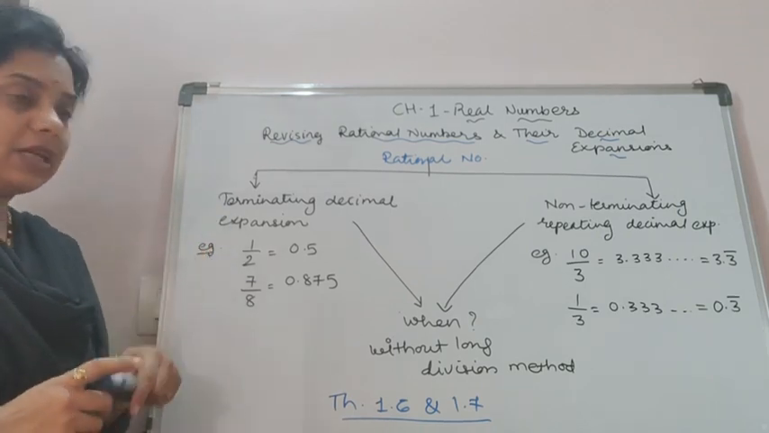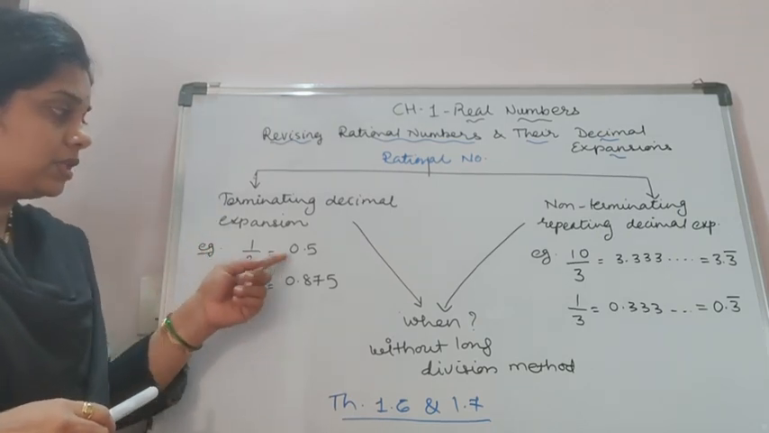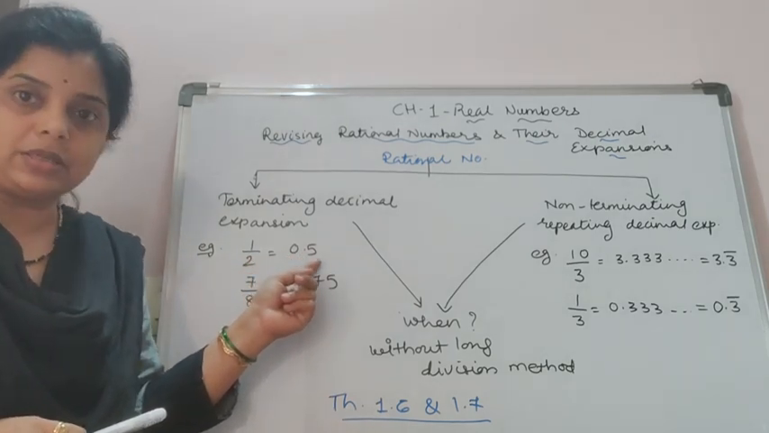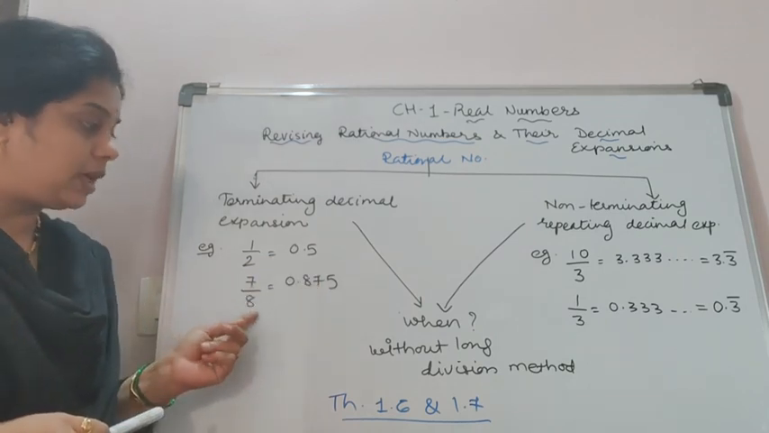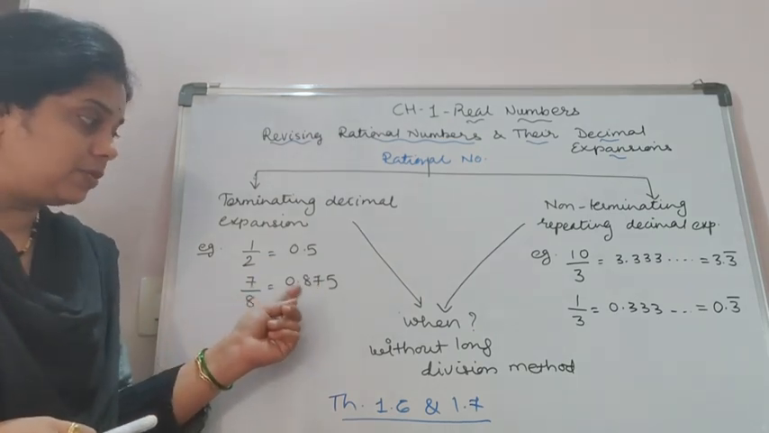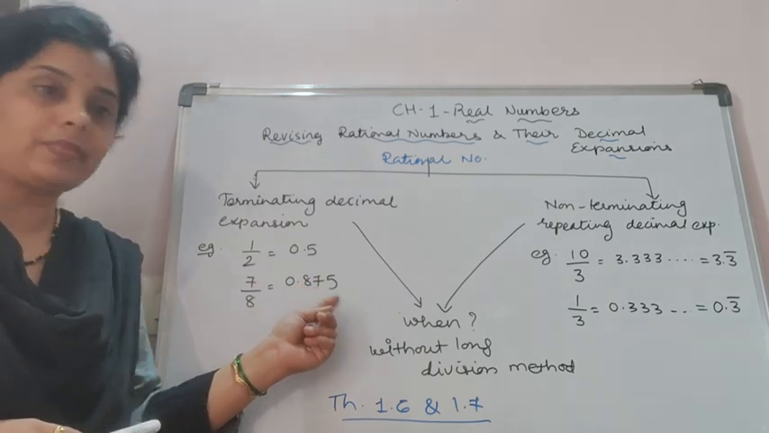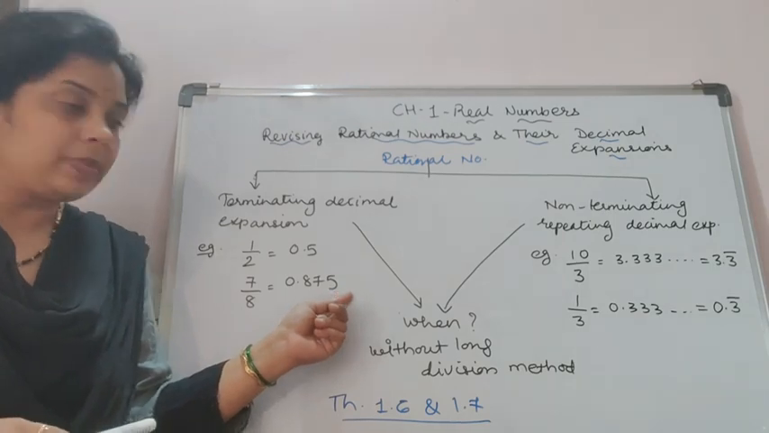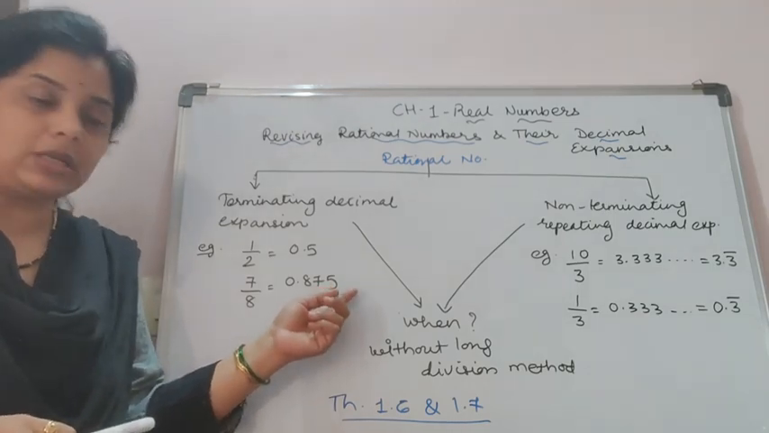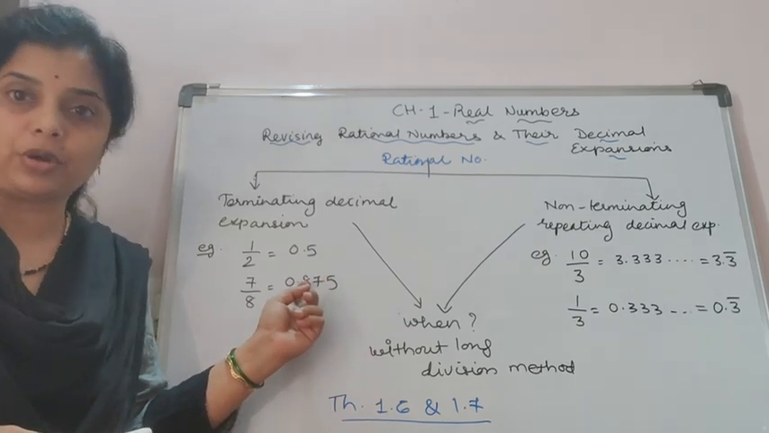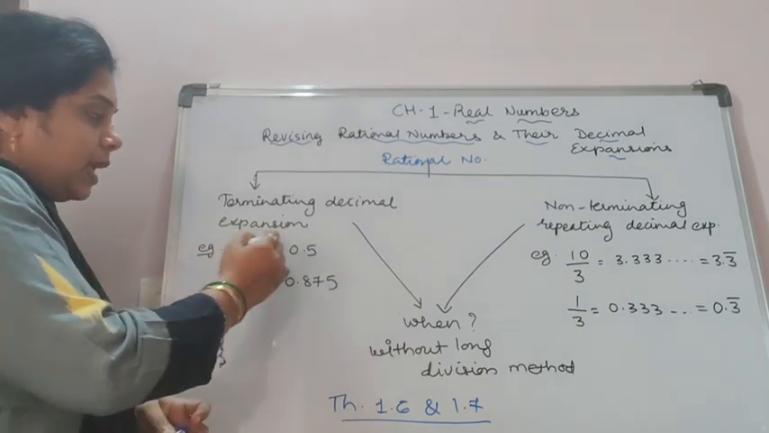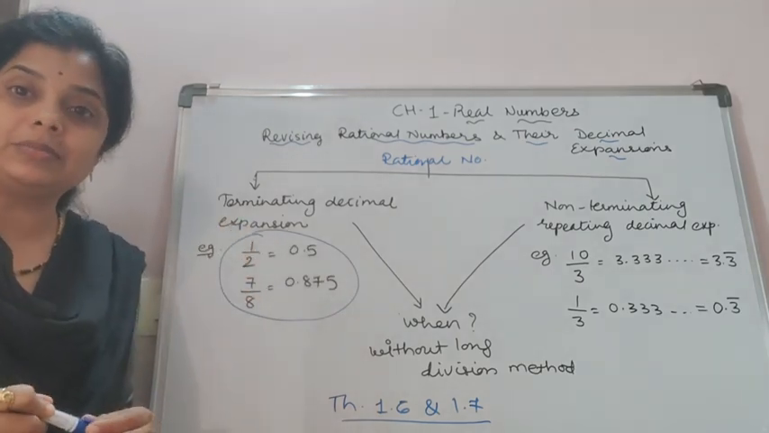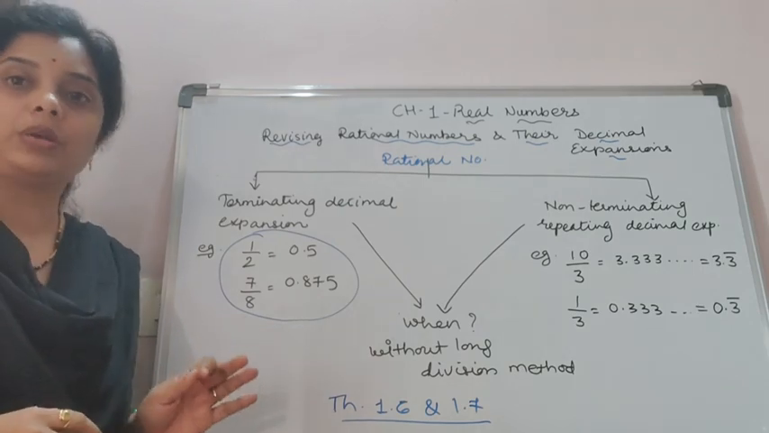So terminating decimal expansion: 1 by 2 is 0.5, so after the decimal point, after one place, it stops. 7 by 8 is 0.875, after the decimal point there are three places, so after three places it will not continue. It is fixed at three places after the decimal point. Such examples we can take for the terminating decimal expansion.